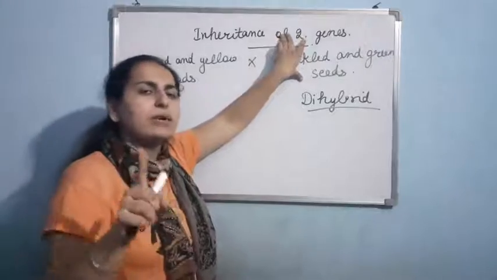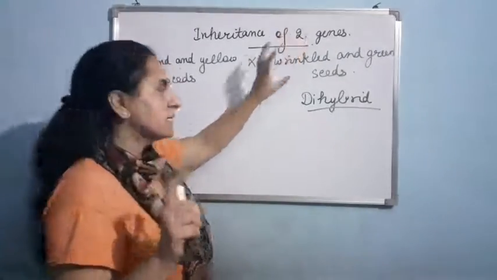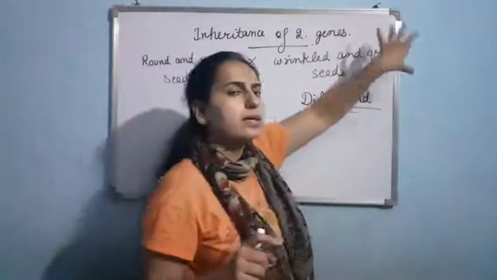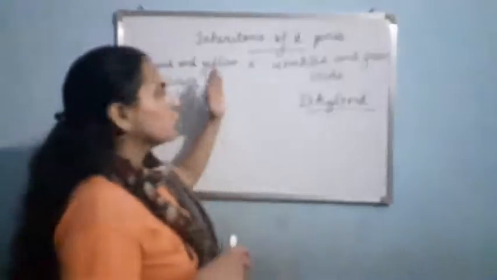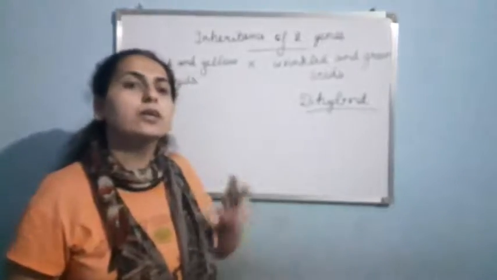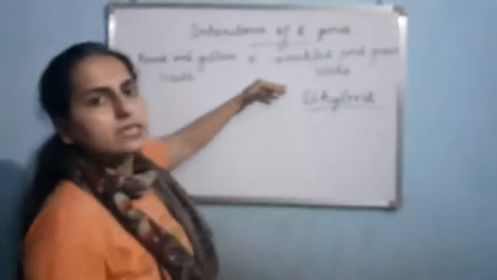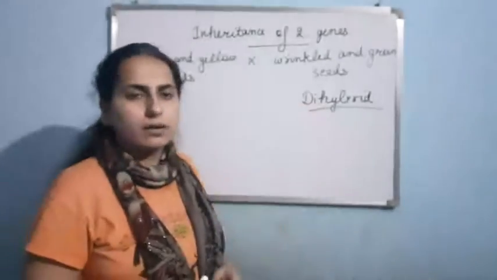This is the first trait, that is shape of the seeds. Second is yellow colored seeds and green colored seeds. This is the second trait, that is color of the seeds. So here parents are differing in two characters. So basically this is an example of a dihybrid cross.